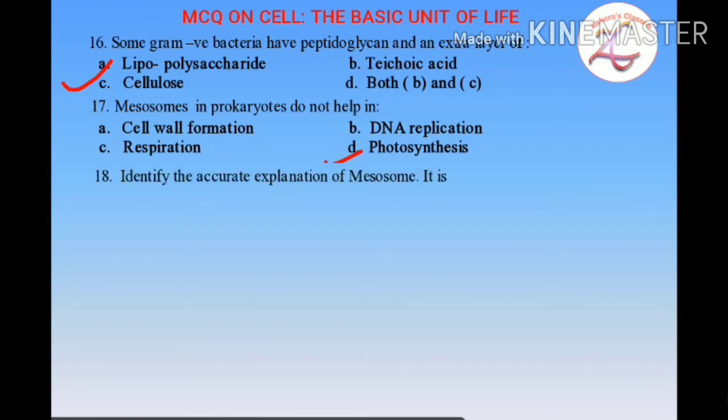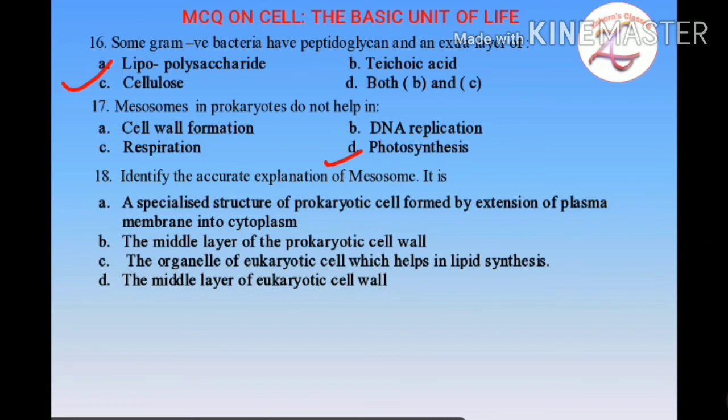Now coming on to next question, identify the accurate explanation of mesosomes. A. It is a specialized structure of prokaryotic cell formed by extension of plasma membrane into cytoplasm. B. The middle layer of prokaryotic cell wall. C. The organelle of eukaryotic cell which helps in lipid synthesis. Or D. The middle layer of eukaryotic cell wall.